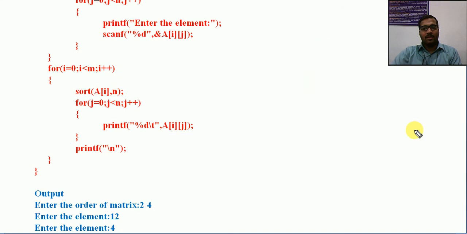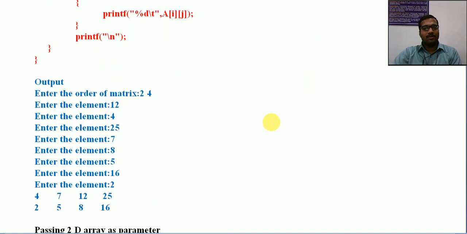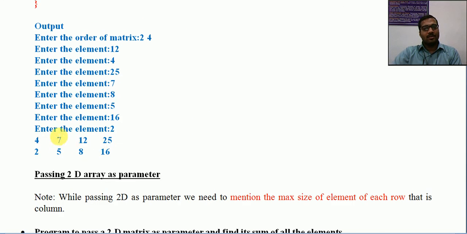Now let us see the sample output of this program. Enter the order of the matrix, 2 by 4. I will enter all the values, and finally you get each row. We have 2 rows and 4 columns. Initially the values were in a different order. This row is sorted, then this row is also sorted. This is another important program related to the usage of functions, where we pass an array as the parameter.